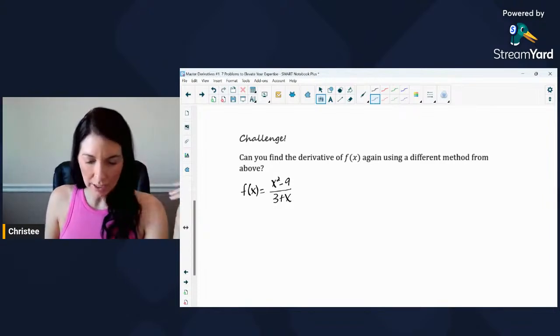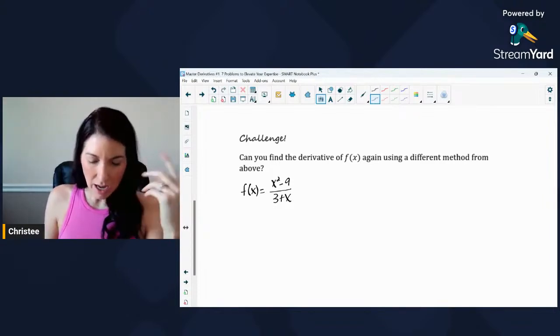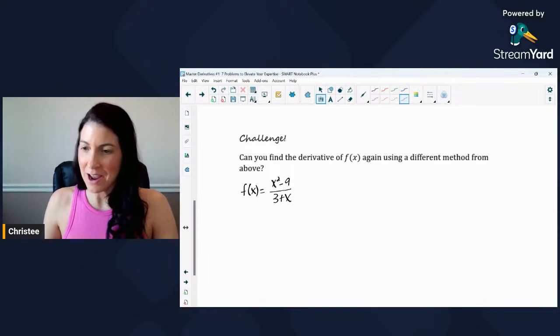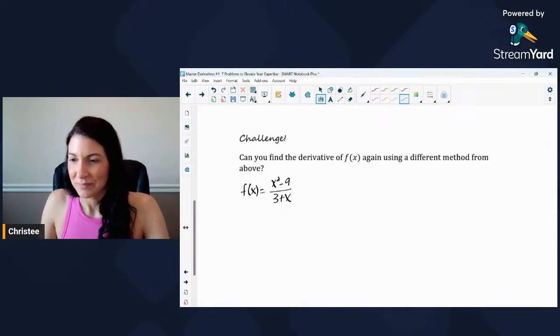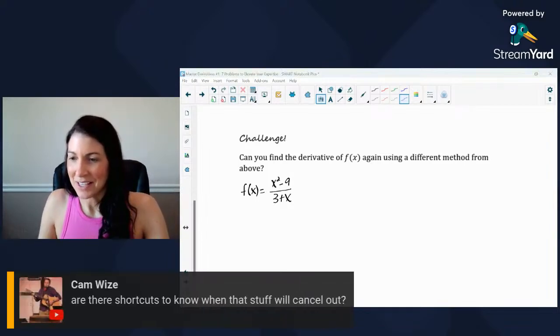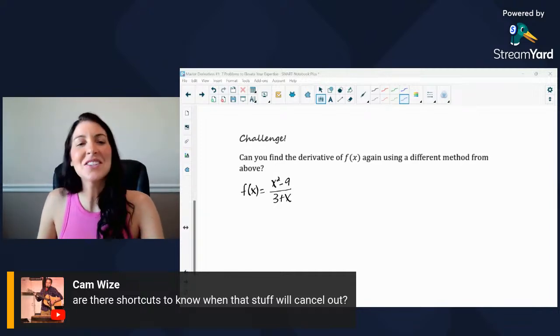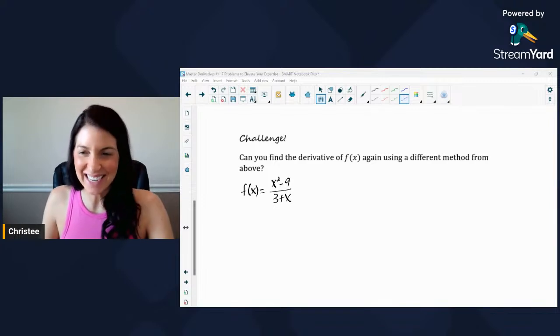And we can't use the quotient rule. I'm trying to think, otherwise we usually just rewrite it, but there's nothing we can do. I see something. Wait, Kay, I'm sorry. I just saw your comment. Let me pull it up. Are there shortcuts to know when that stuff will cancel out? Oh, this might answer my question. I think so. It's coming.